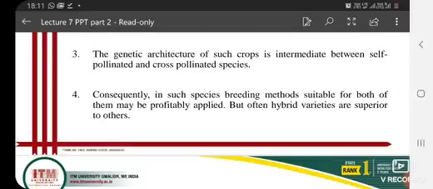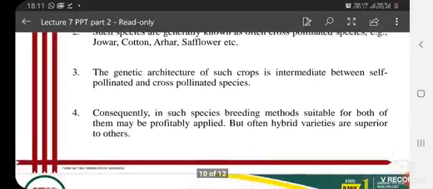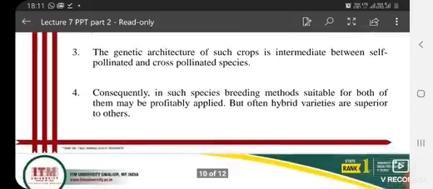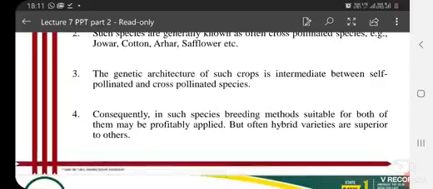As I told you earlier, we need to study the pollination to apply the breeding method, so that we can know which breeding method we have to apply. If it is self-pollination, then we can go for self-pollinated breeding methods. If it is cross-pollinated, then the breeding method will be different. But if it is often cross-pollinated, then the breeding method will depend upon the breeding objective, what the breeder wants. So it can apply both self or cross methods.